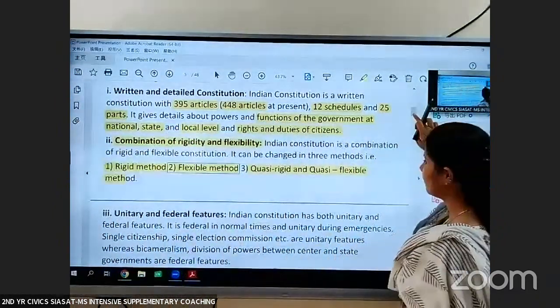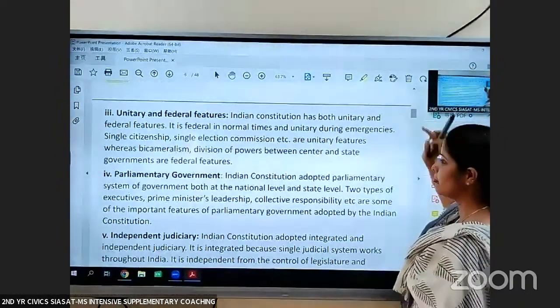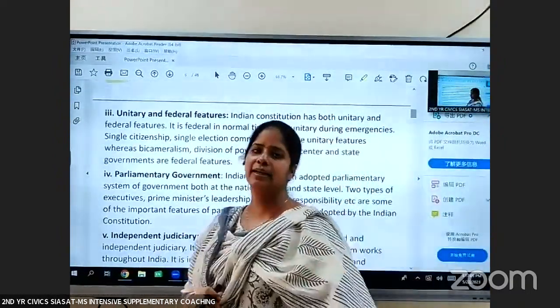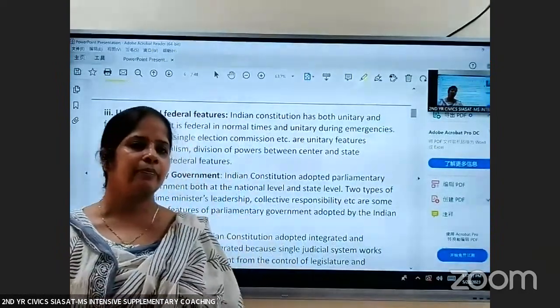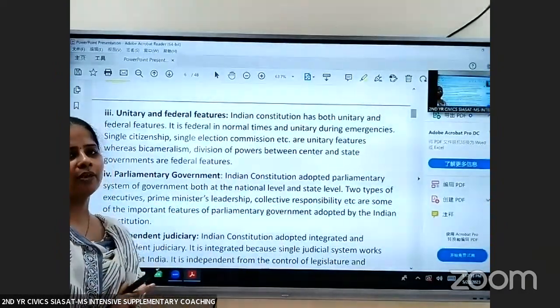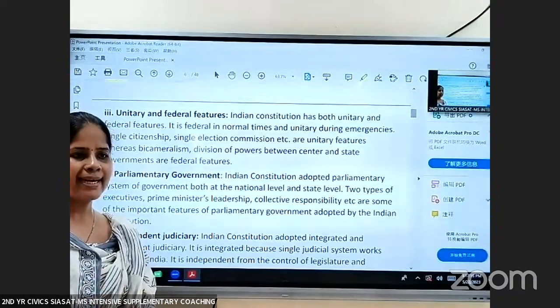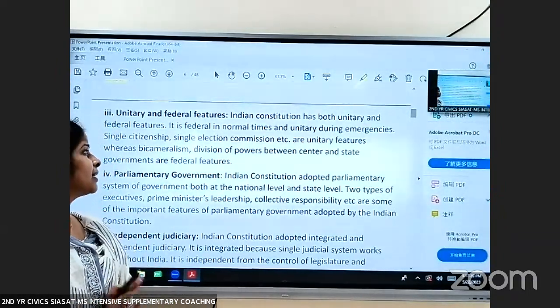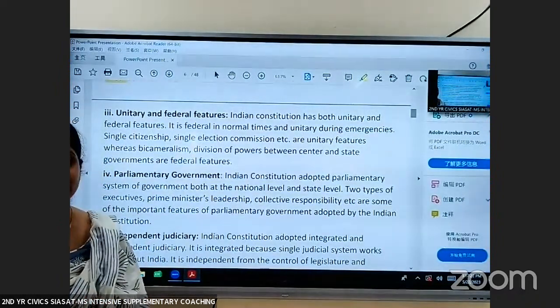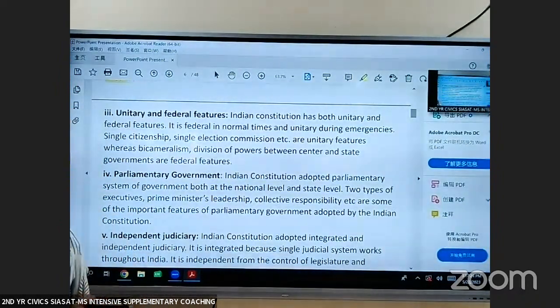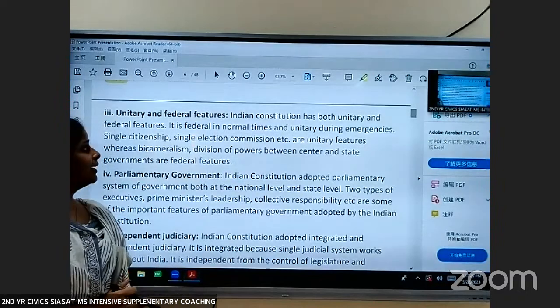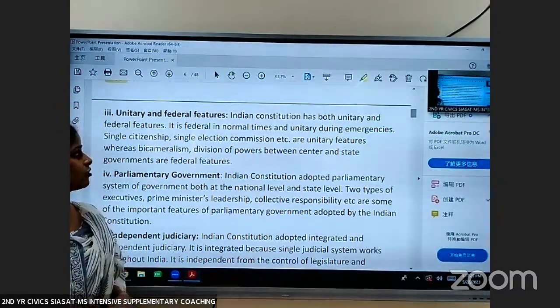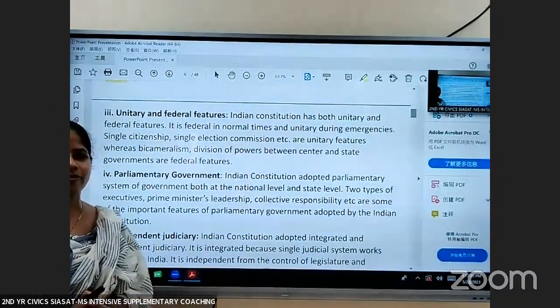Coming to the next point, unitary and federal features. So what is a unitary government? The unitary government means you will have only one government throughout the country. State governments do not exist. If at all there are state governments, they derive powers from the central government. So Indian Constitution, it has adapted features of both unitary and federal government.